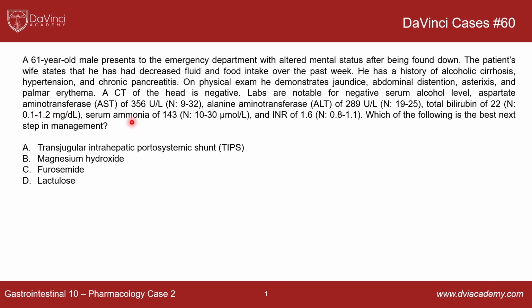His serum ammonia is 143, normal is 10 to 30, so this probably has something to do with his altered mental status, because ammonia can cross the blood-brain barrier pretty easily, and then it can cause cerebral swelling and cause altered mentation as well. And then the INR is 1.6, normal is 0.8 to 1.1, and this is also an indication of bad liver function when you have an INR particularly above 1.5.